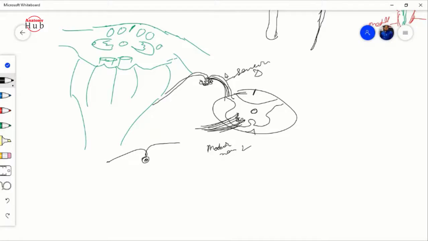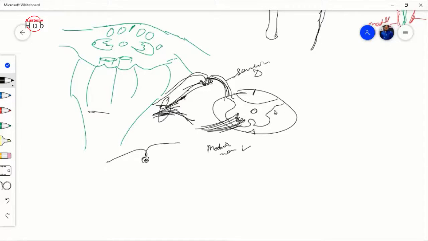So the motor neuron and the sensory neuron just mix here. Here are the sensory neurons, and here are your motor neurons. Now they will mix with each other and form a mixed nerve. So this is the story of your spinal cord. Now compare this with the medulla. It is just going upward, up to the medulla level. So we will open this section at the medulla level.